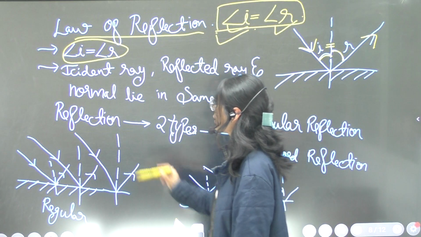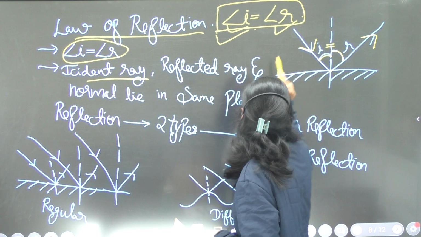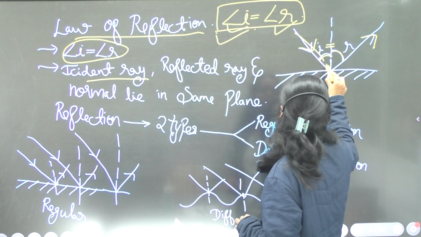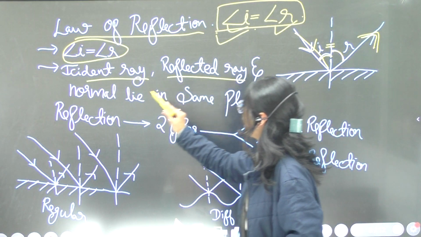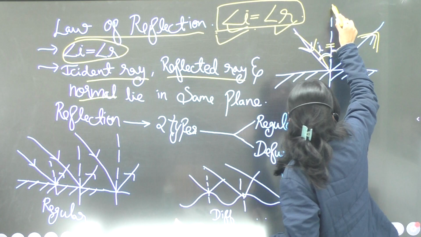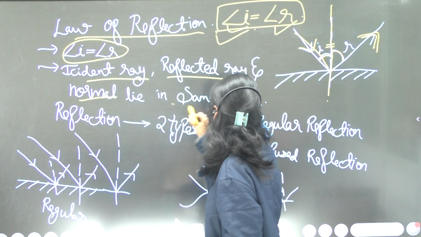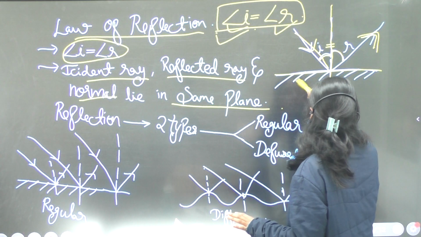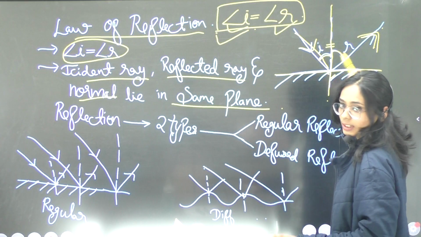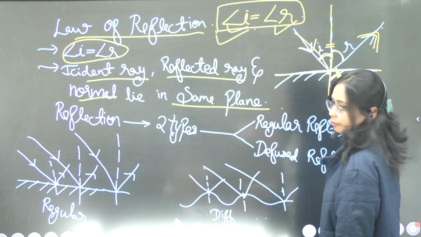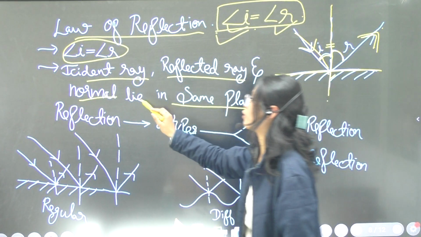The next point of the law is that the incidence ray, the reflected ray, and the normal line all lie in the same plane. This is the same plane of the incidence ray, normal and reflected ray. They all meet at the point of incidence in the same plane. Then this law will be valid.